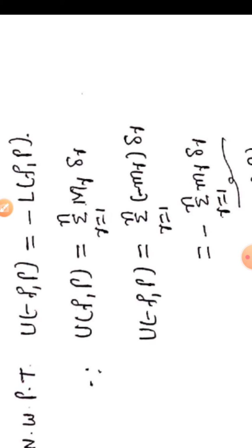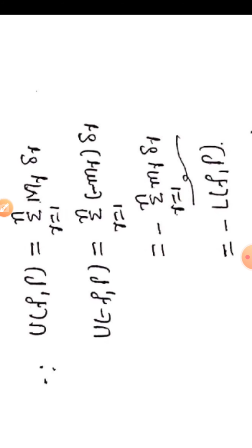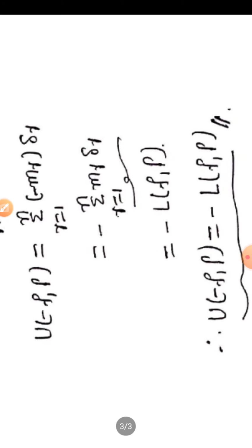Taking minus common outside, that equals minus summation r equal to 1 to n small mr into delta r. Therefore, since by definition of lower Riemann sum, summation r equal to 1 to n small mr delta r equal to LFP, that equals U minus FP equal to minus LFP.